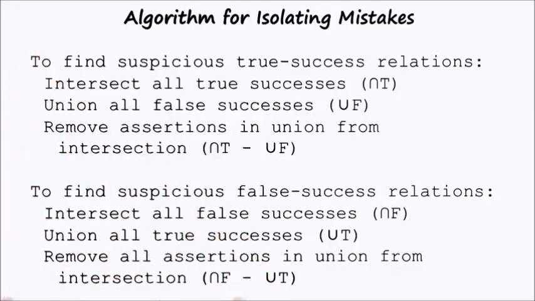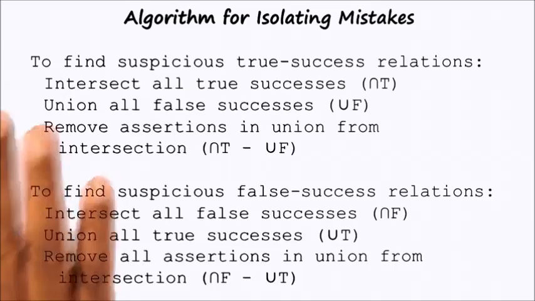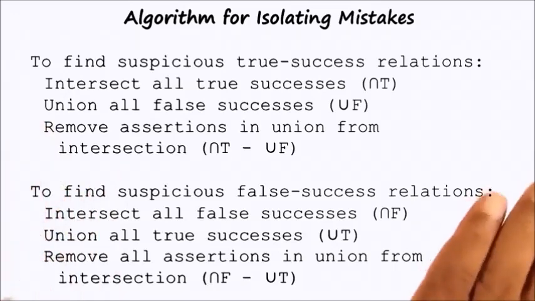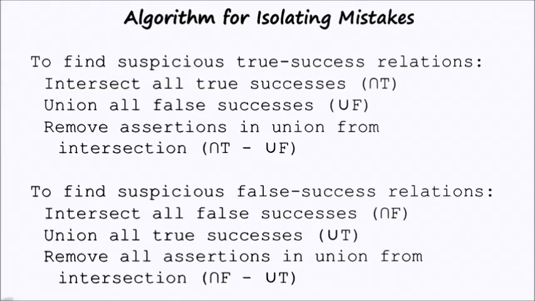Here is an algorithm for identifying what elements in an agent's classification knowledge may be potentially responsible for its failure. Let us look at the problem of identifying the false success elements. As we said earlier, potentially, the agent may receive a set of positive experiences and a set of negative experiences, not just one positive or one negative. First, take the intersection of all the features that are responsible for all the false successes.